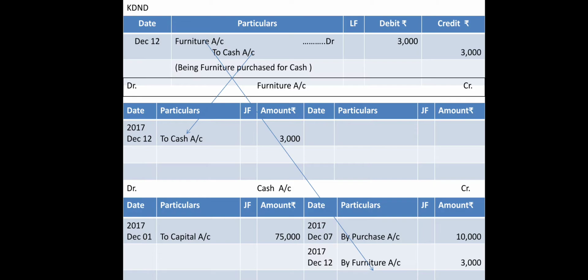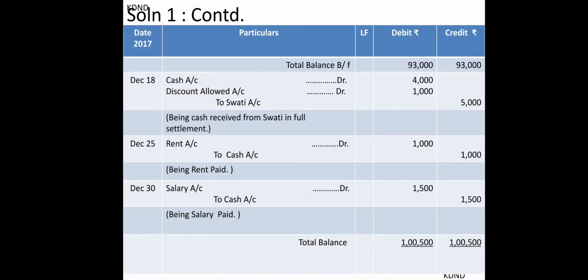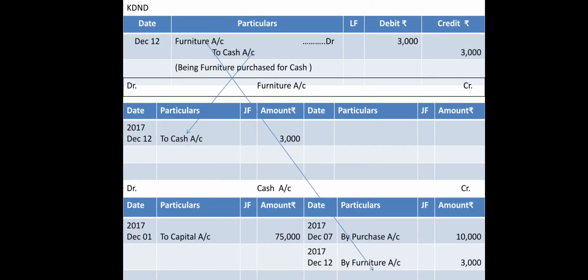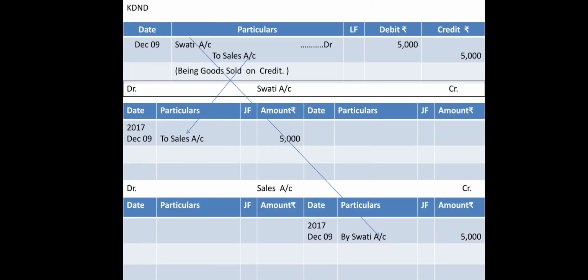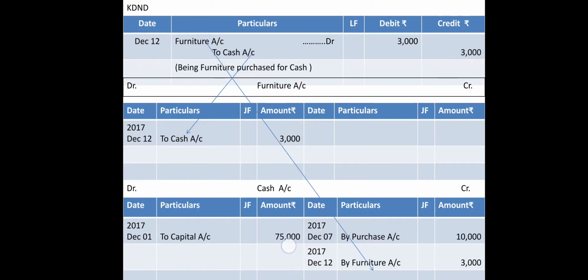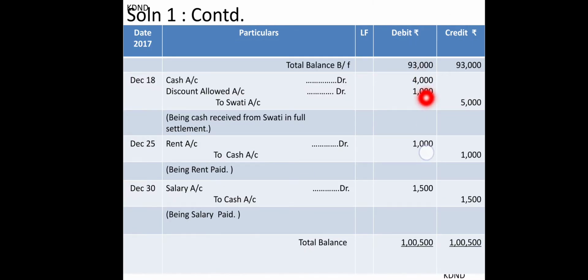Correct? Now we are switching towards the other three entries. The next transaction was December 18, cash received from Swati, rupees 4,000. Now Swati is a person from whom we are supposed to get 5,000 rupees. You can see in Swati's ledger that we are to receive 5,000 rupees from her, and she is paying 4,000 in full settlement.